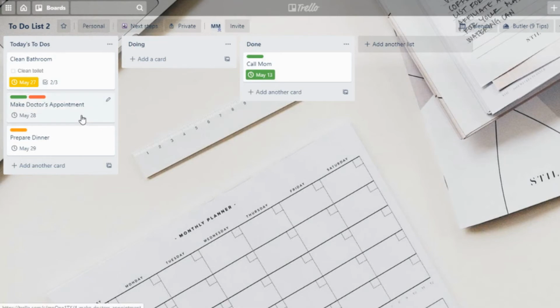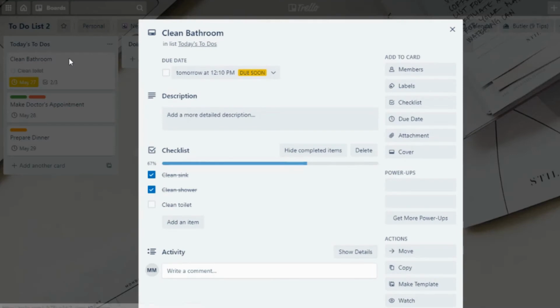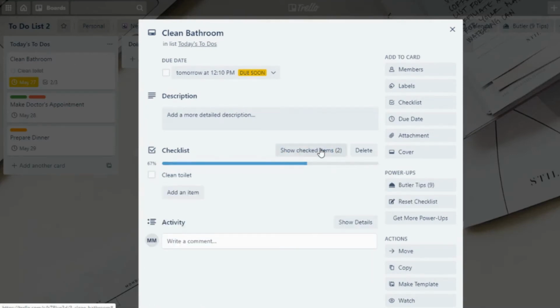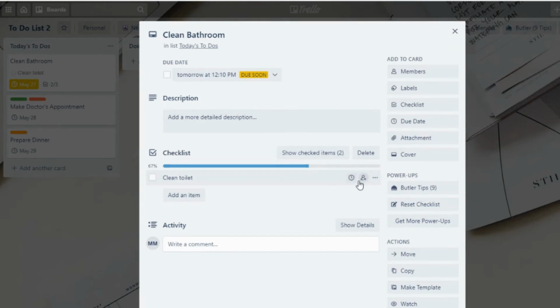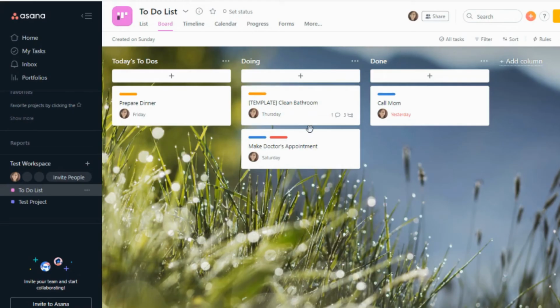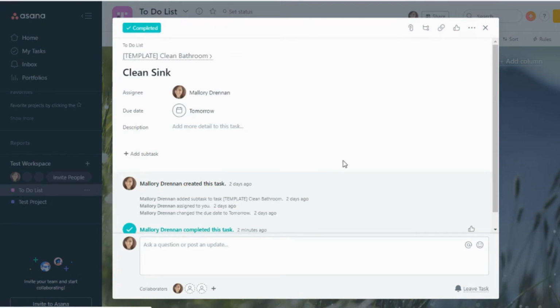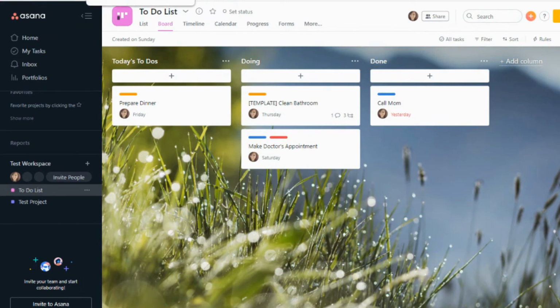I just personally prefer seeing Trello's checklist, and also you can hide items within Trello's checklist as well, which I really like, being able to see that they're hidden. Now you can see in the paid version, in Trello Business, you can actually utilize the assign to and due date. So it would be similar from Trello to Asana, but you do not have the complexity that you can go into when it comes to all the details that you can put together for subtasks in Asana. So there's a bit of a difference there.